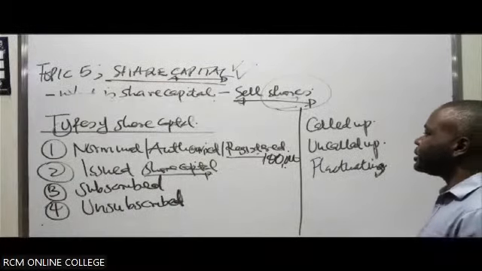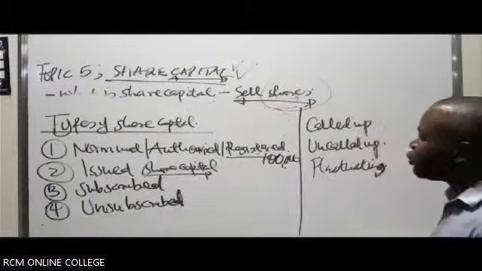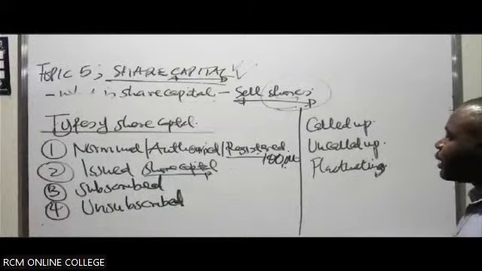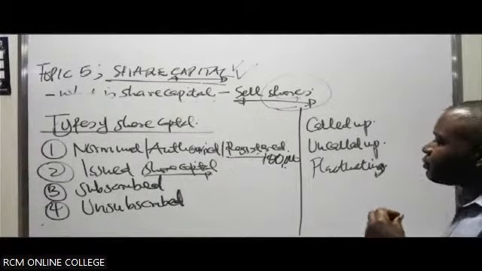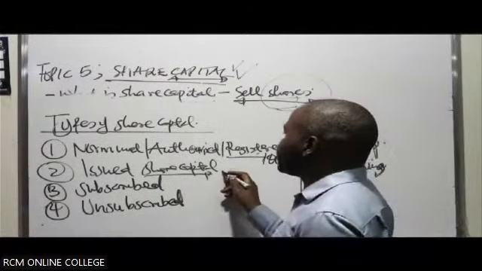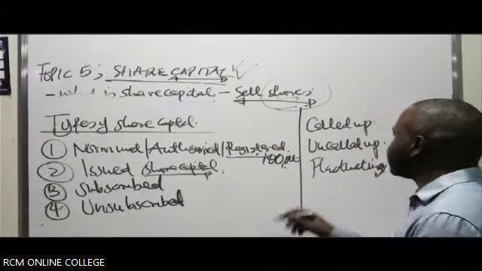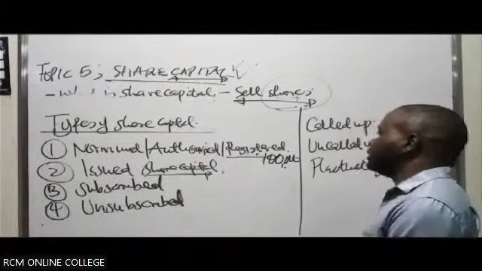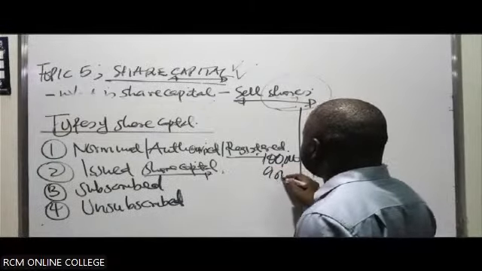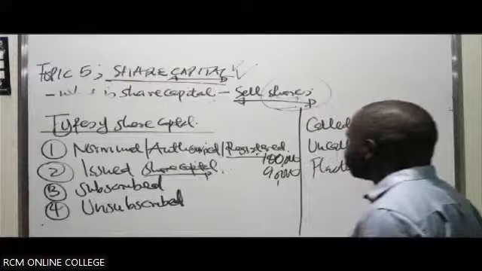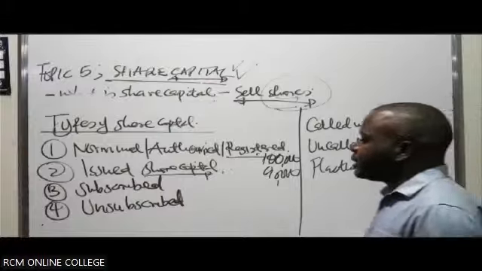So the issued share capital should be equal to or less than the authorized or registered capital. The capital issued out of the authorized or nominal capital to members of the public for subscription is what we refer to as the issued capital. It can never be more than the registered capital. You can't issue what you don't have. So they can issue the whole 100,000, or maybe 90,000. Then the other 10,000 remains unissued.